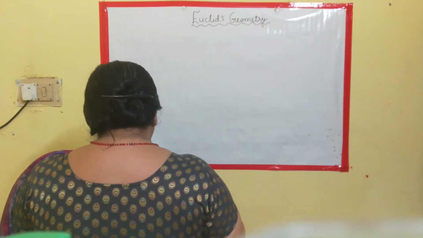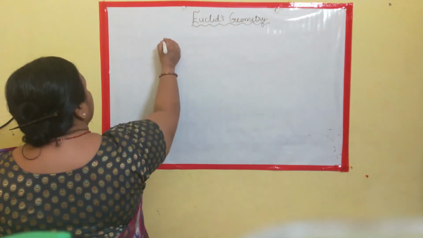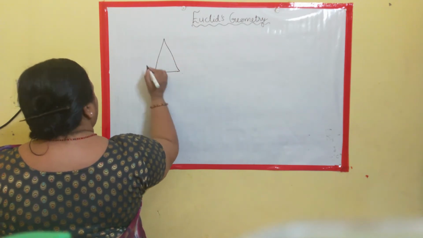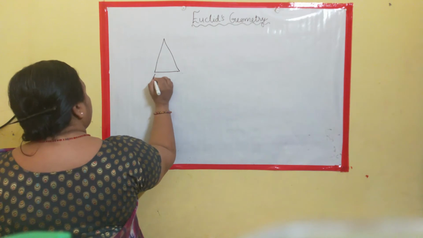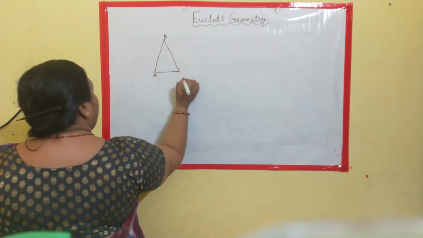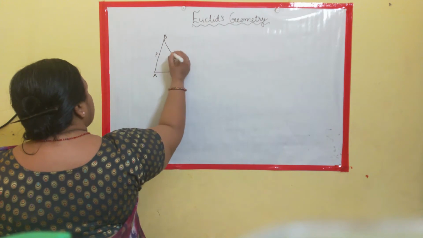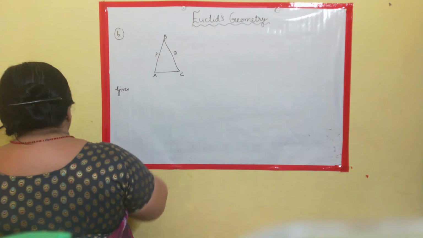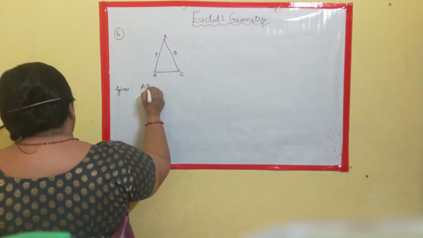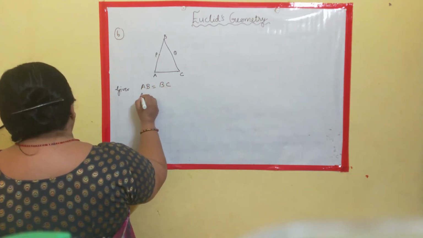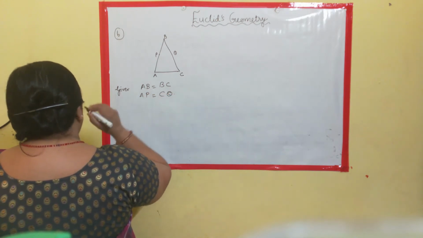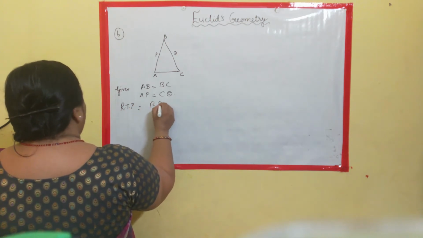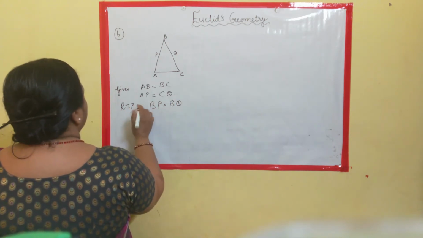Now the next example says that this is a triangle. Let the triangle be A, B and C. We have 2 points P and Q. What is given: AB is equal to BC and AP is equal to CQ. What we are required to prove (RTP) is BP is equal to BQ.